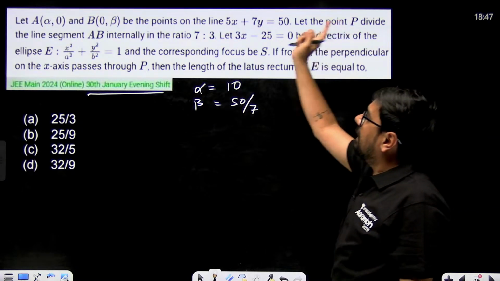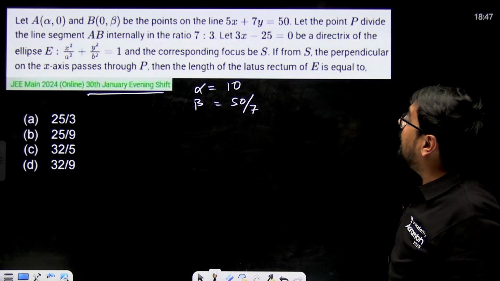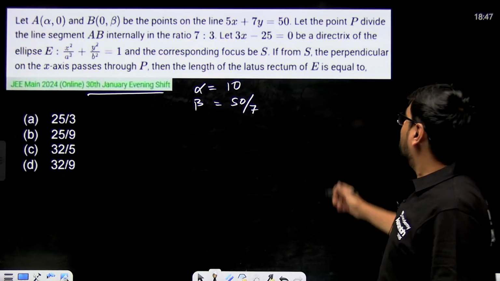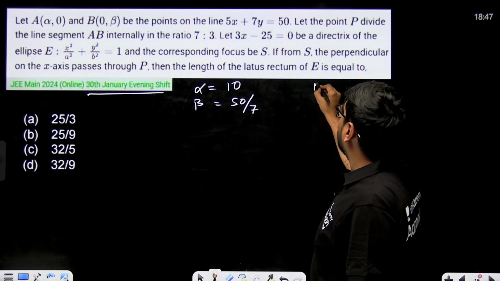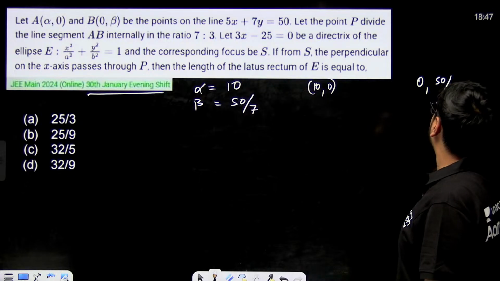Let point P divide the line segment AB internally in this ratio. So there is this point 10 comma 0 and there is this point 0 comma 50 by 7.